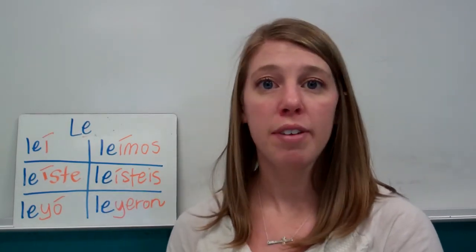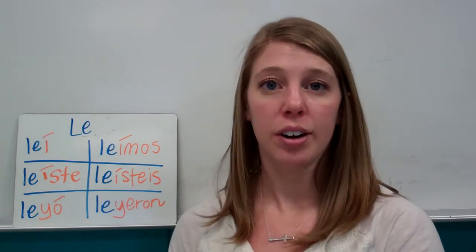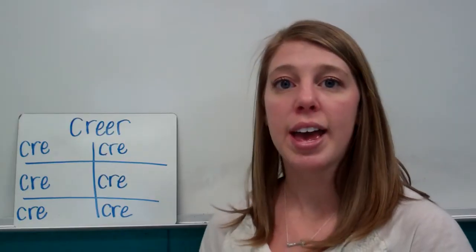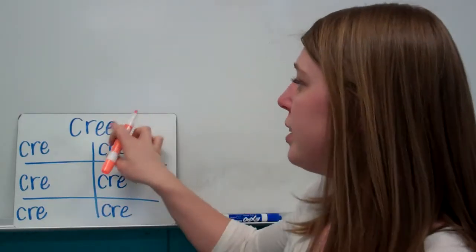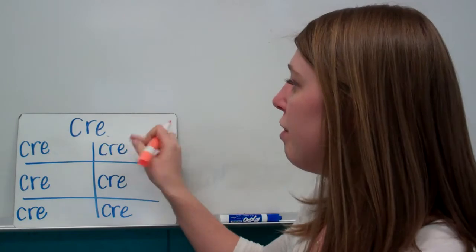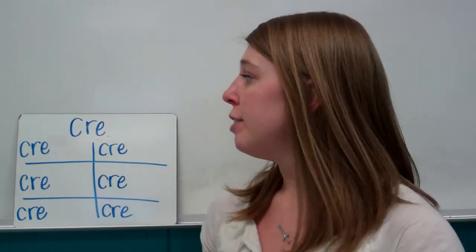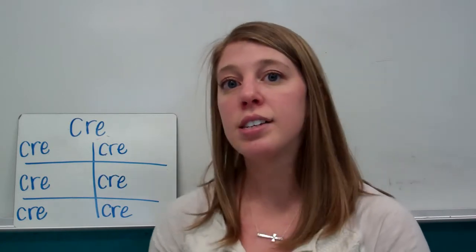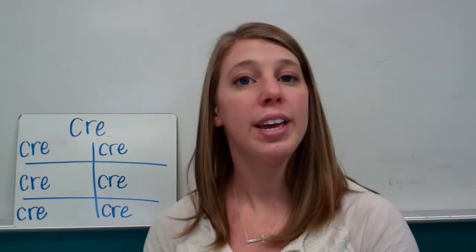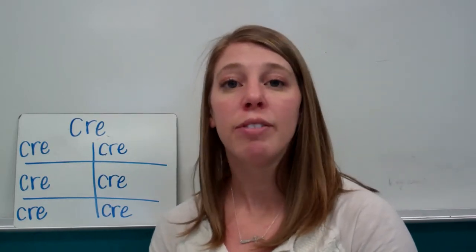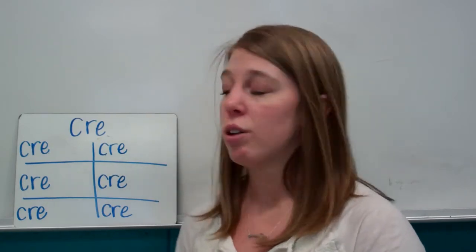Now pause this really fast and you do creer. Okay, let's go through and check it. So step 1 is take off the ER and we're left with cre. So our stem ends with a vowel. So we have to add an accent to all the endings that start with an I, and we have to do a spelling change in the él and ellos form.